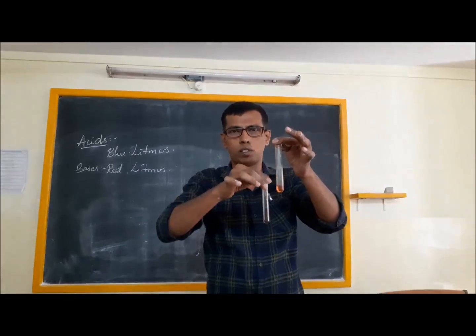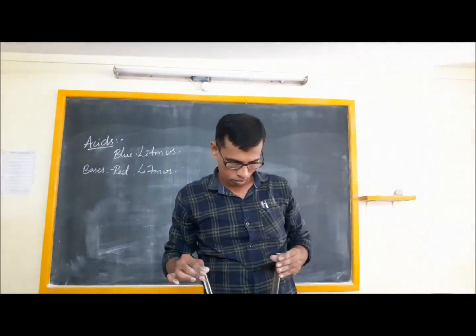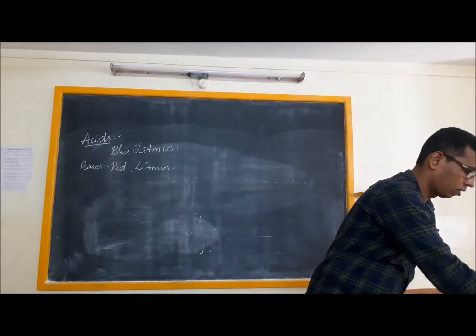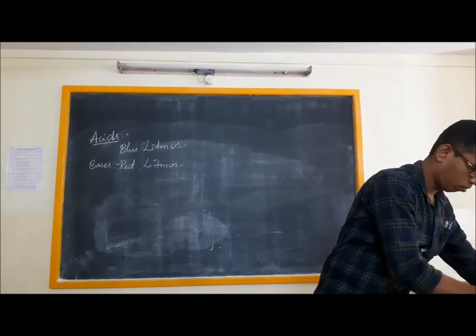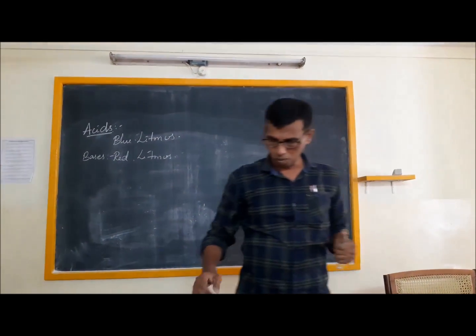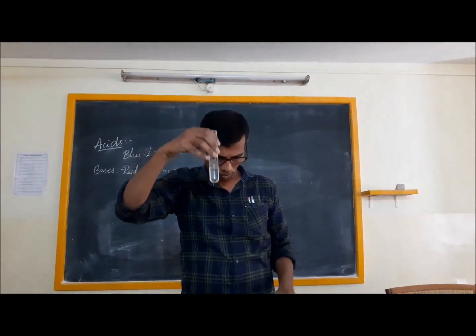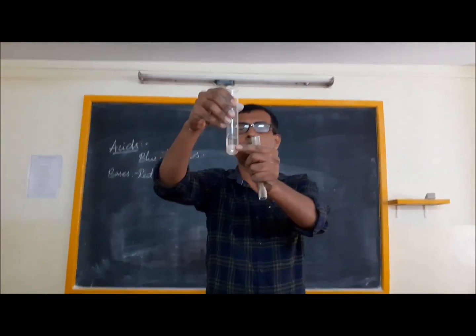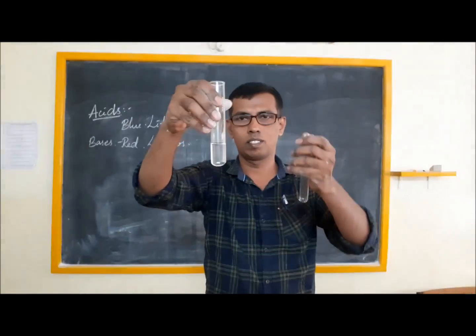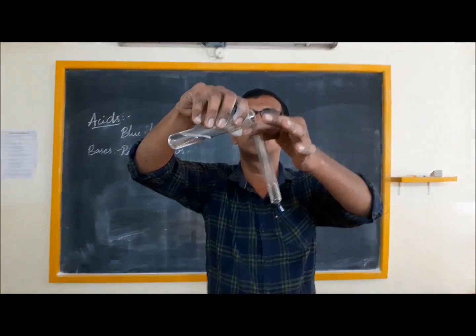Now what is this colorless solution? I will let you know. You see this? There is one more colorless solution. So I take it into a test tube.